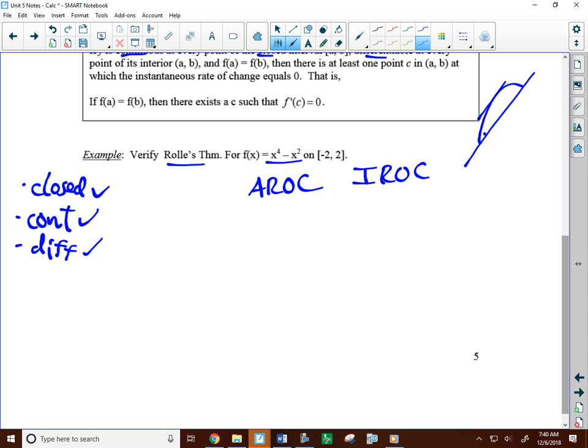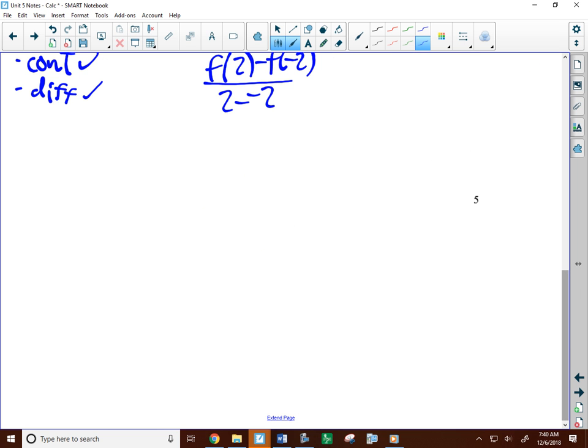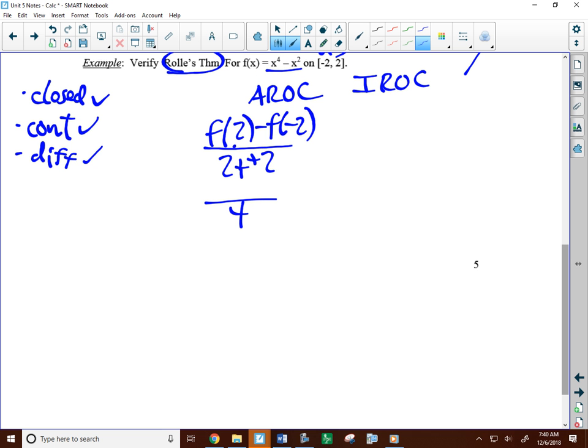And you'll see right here when I do the AROC, because it says verify Rolle's theorem, we know the Y values are going to be equal here. So I do f of b minus f of a, f of 2 minus f of -2 over b minus a, 2 minus -2. So it's 2 plus 2, so it's 4 on bottom. Then I just gotta go plug these in. 2 plugged in, that'll be 16 minus 2 squared, 4. So you get 12.